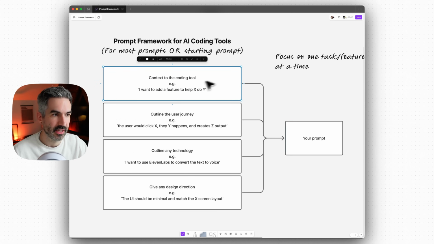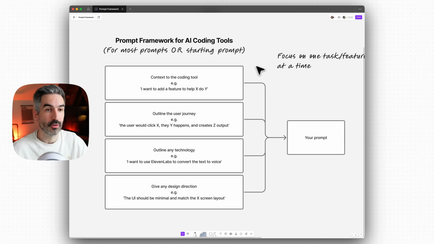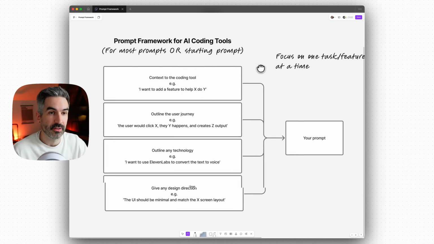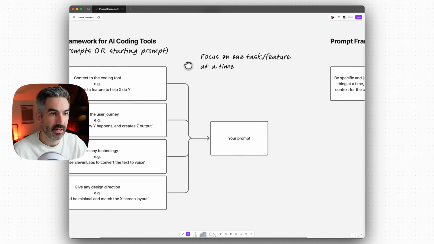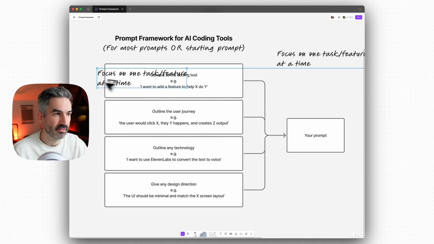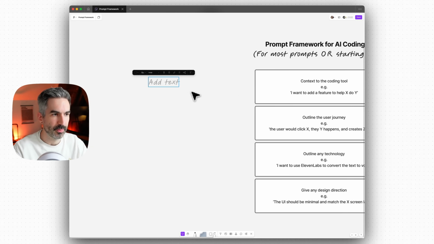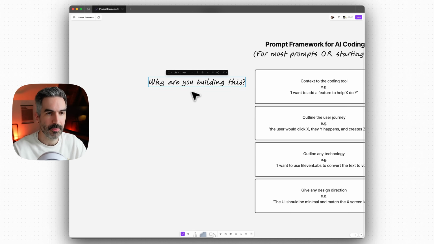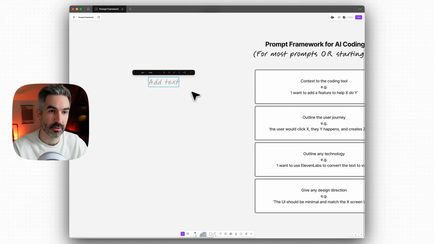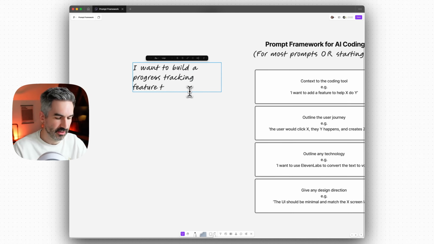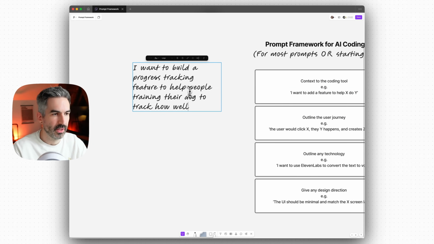The first part of the prompt that I like to put in is context. So we want to give context to the coding tool, the tool that we're using, so Lovable or Bolt. We want to give context as to what this feature that we want to add to our app will be. I'm going to write out a prompt here to the left as we do this. So context would be basically, why are you building this? So I might be building a progress tracking feature, for example. Say it's a dog training app and I want people to track their progress with training their dog. So we would give the context of: I want to build a progress tracking feature to help people training their dog to track how well they are doing and be incentivized to continue training.